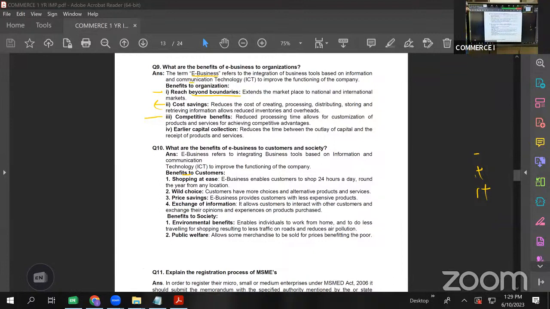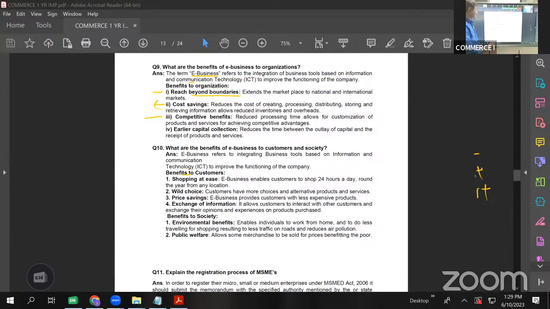Reduced process timing allows for customization of products and services for achieving competitive advantages. Now we have an option, no? We have an option online. If I want to book a product, I first see on Amazon. I see for the same product on some other platform, some other e-commerce operator. Okay, so I am having a competitive advantage here. The same way the business, the organization is also having a competitive benefit out of this.